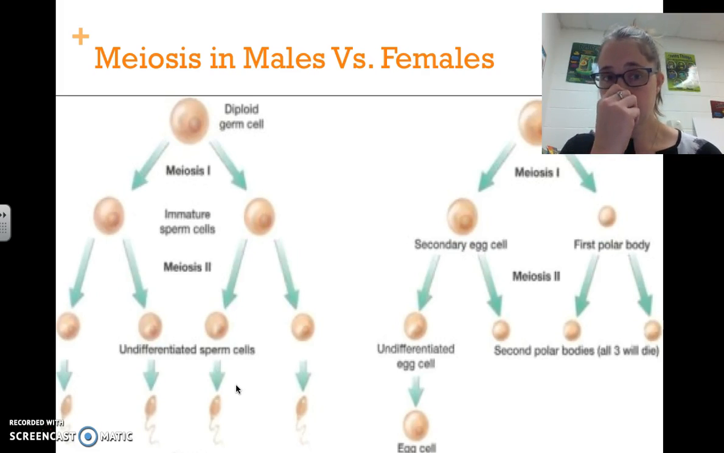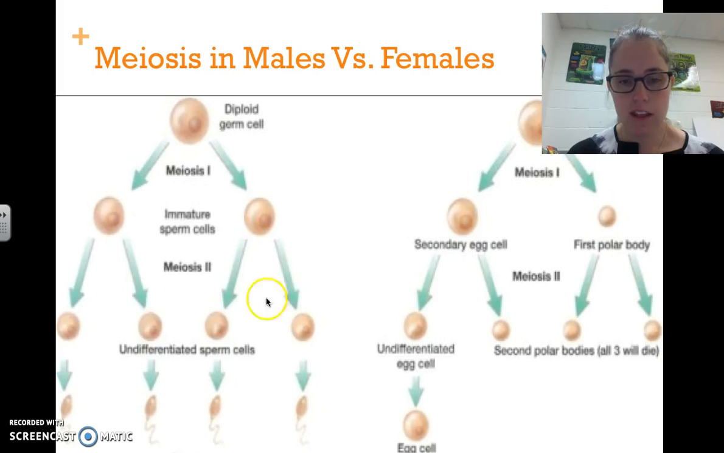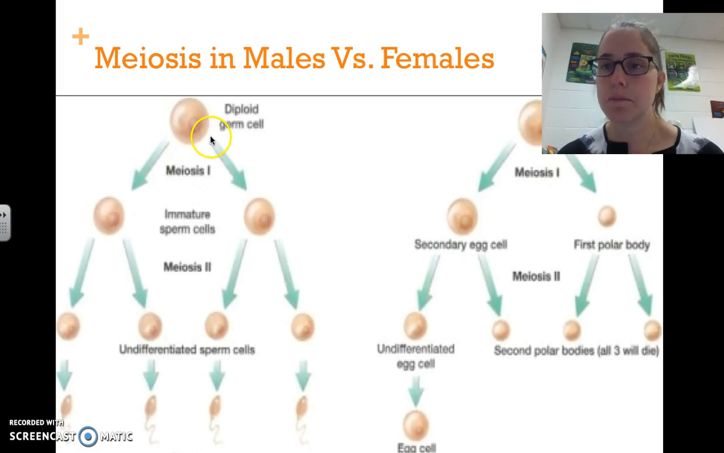So here is what meiosis looks like in males versus females. In males, we have our first division, our second division, and then four cells that will turn into sperm. So here we have four sperm cells, and that all comes from one diploid cell. These are four haploid sperm cells, remember, half the number of chromosomes, used for reproduction, that came from one diploid cell after two divisions.